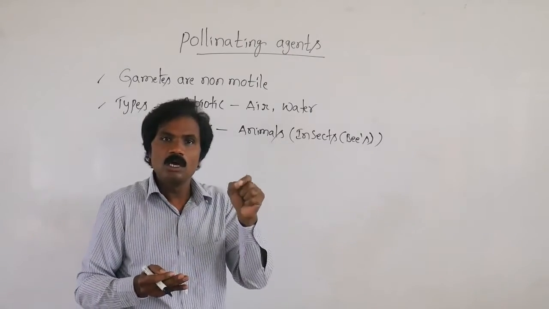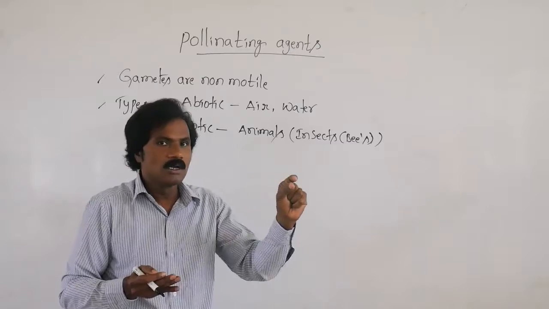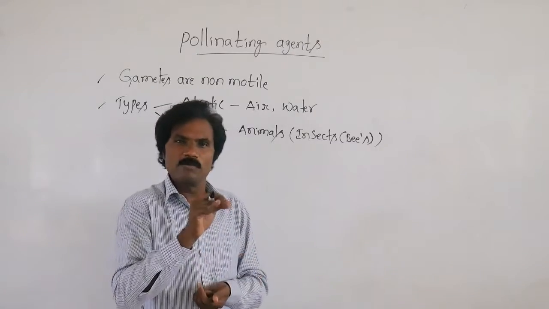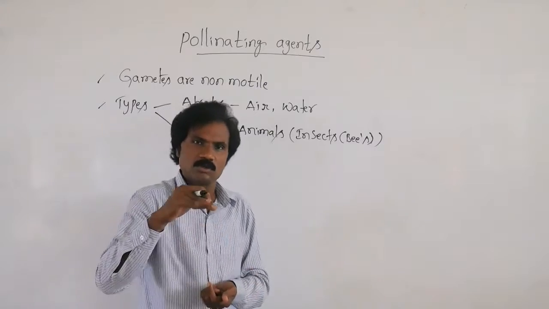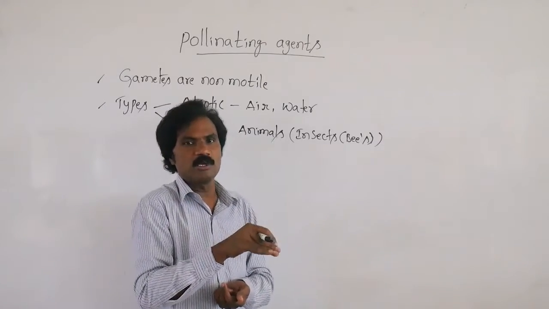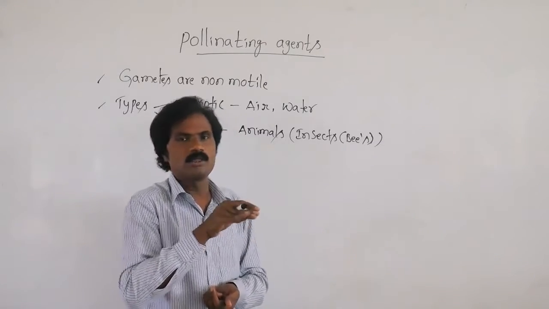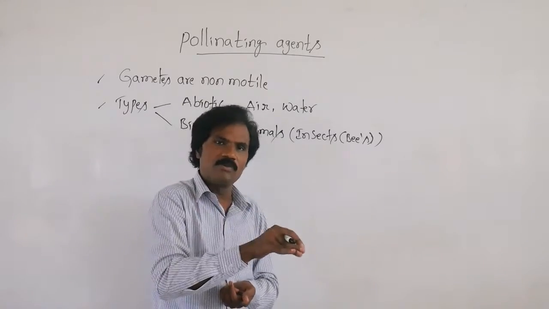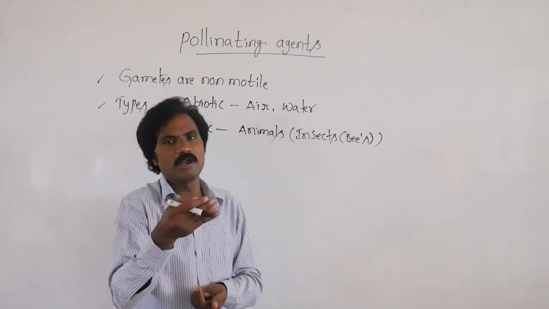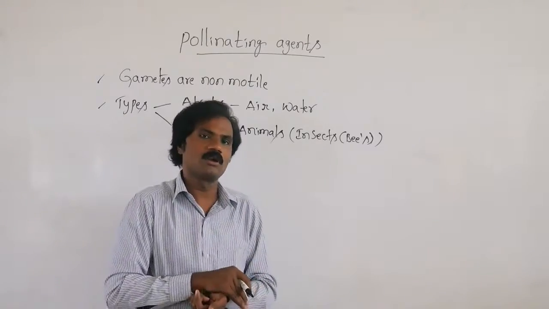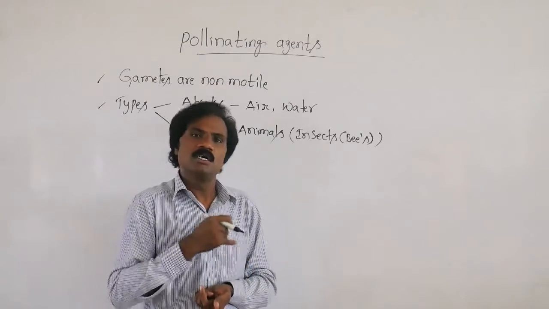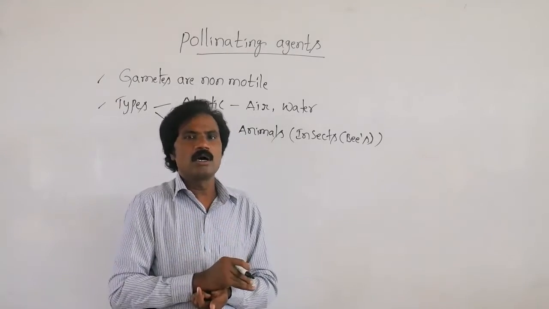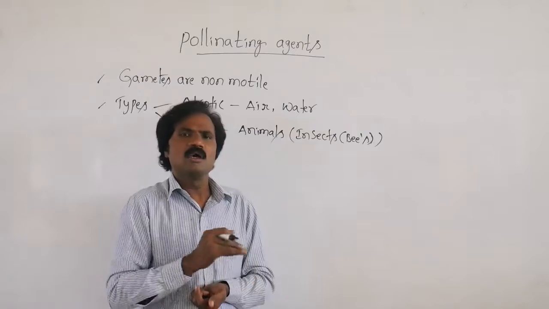Recently they found that some reptiles, like the gecko, one type of lizard, are ready to transmit pollen grains from one plant to another. For some particular plants, even snakes are present, as well as birds, and some mammals like lemurs or other primates.